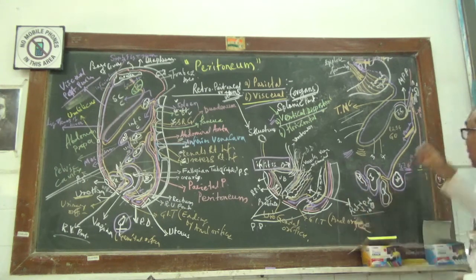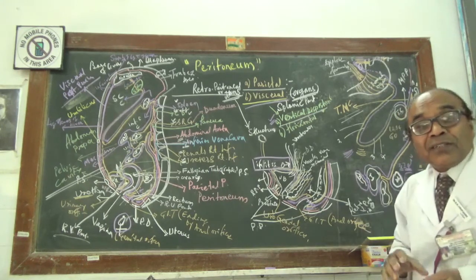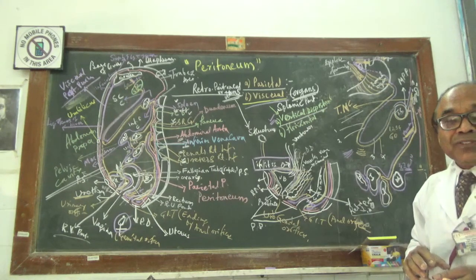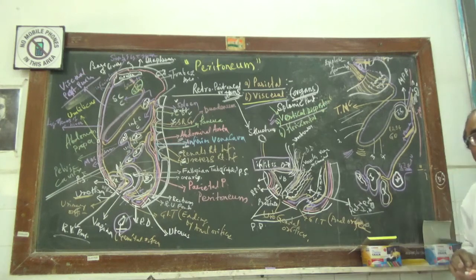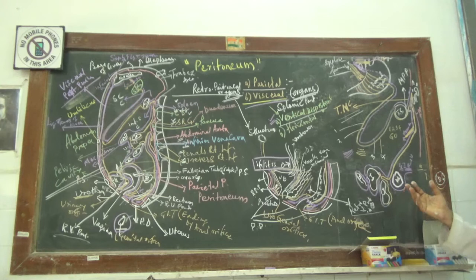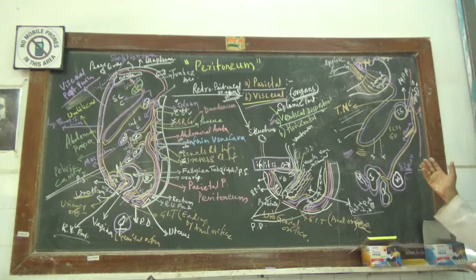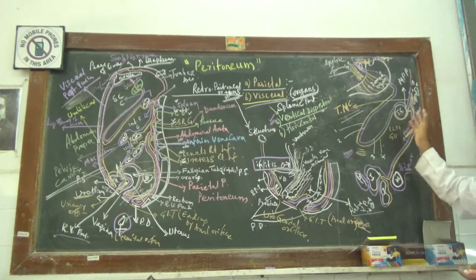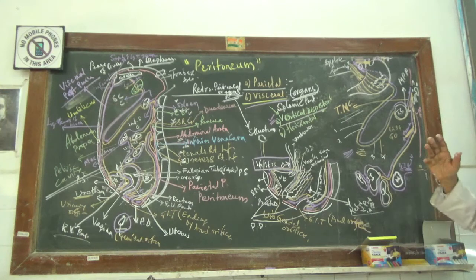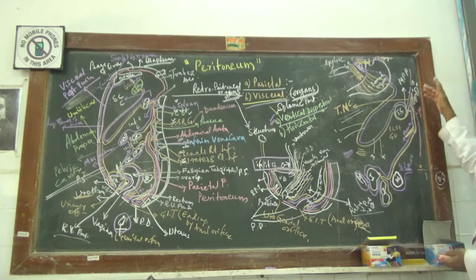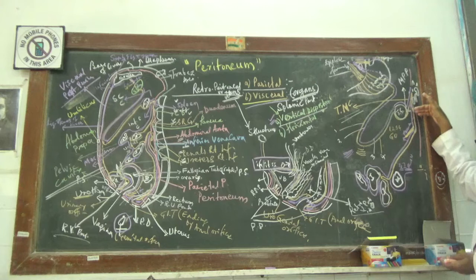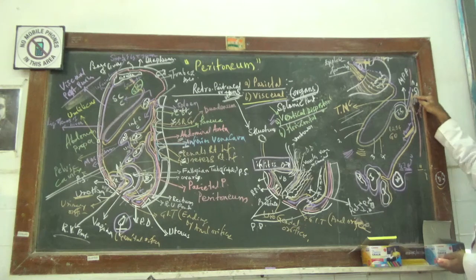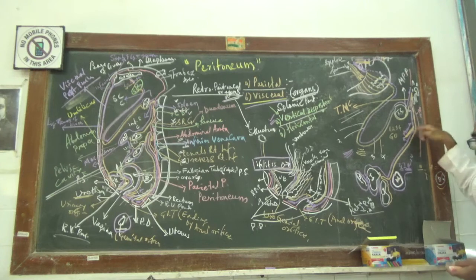Now the contents of this transverse mesocolon are the colic vessels, veins, lymph nodes and lymph vessels, and sympathetic and parasympathetic nerve filaments. Apart from that, it has very rich lymph vessels draining from the transverse colon. Then this transverse mesocolon, where it attaches, gives the beginning of the mesentery.